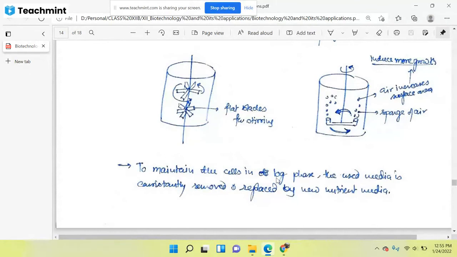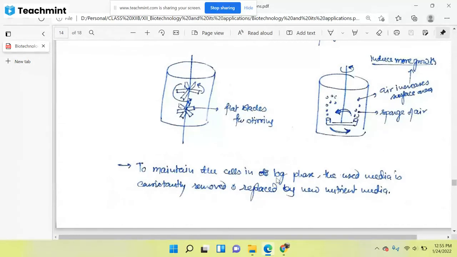So what we will do by this process: if we are replacing the previous nutrient media with new media, then we are decreasing the population of all these cells, and we are providing the extra nutrient material so that the previous condition will be maintained. Now cells will get the new media, and the population of cells will be decreased, because most of the media we have taken out.